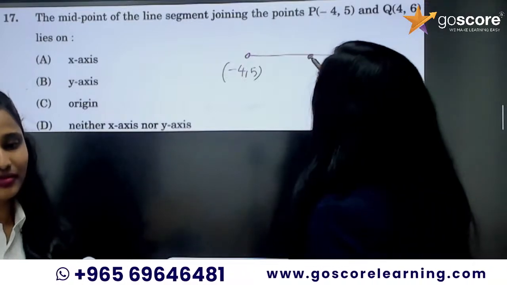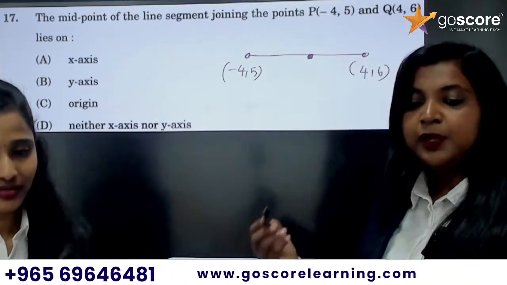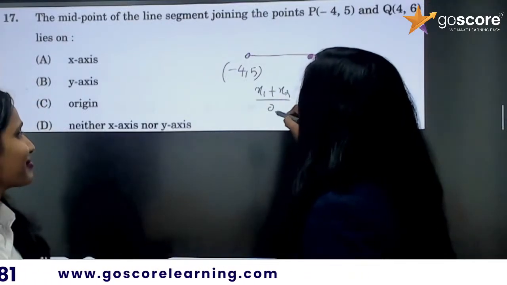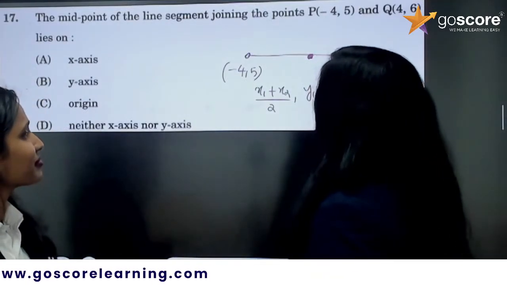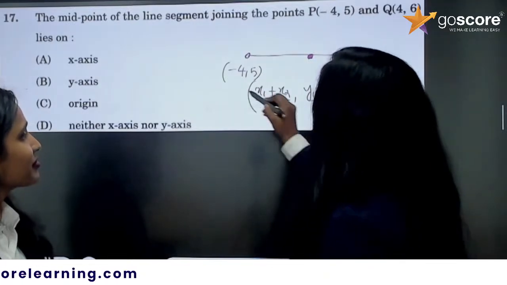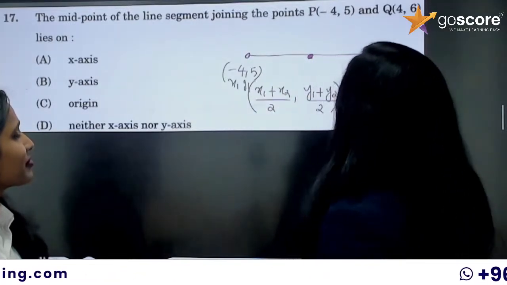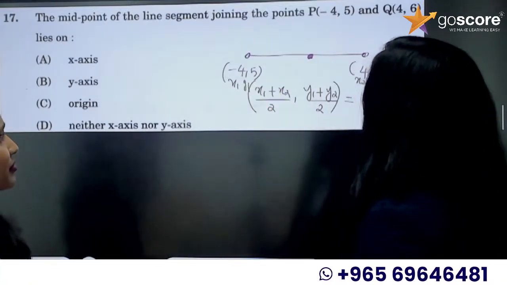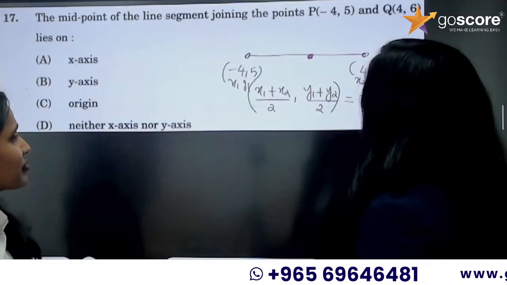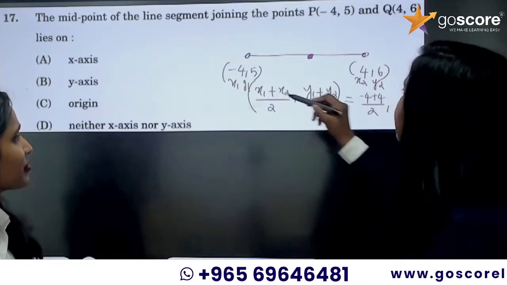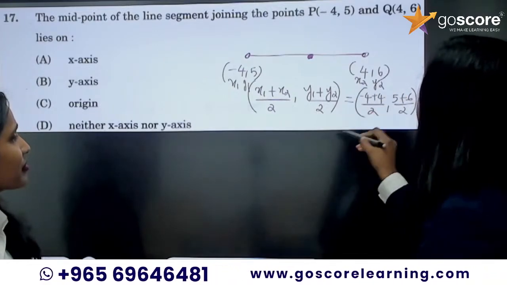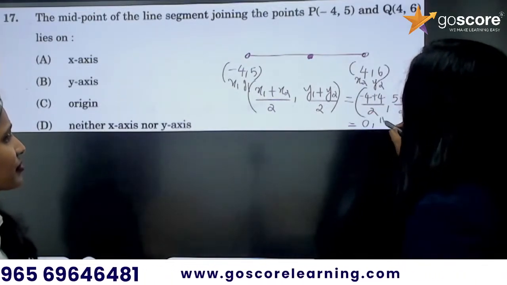So we are finding the midpoint. How do you find the midpoint? Midpoint formula: x1 plus x2 by 2 and y1 plus y2 by 2. Let us substitute. This is your x1 y1 and this is your x2 y2. Simply substitute: negative 4 plus 4 by 2. What is negative 4 plus 4? It's 0. And it is 5 plus 6 by 2. So no need to find the second coordinate actually, because the first coordinate is already 0.